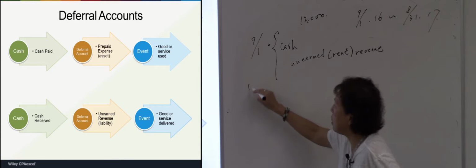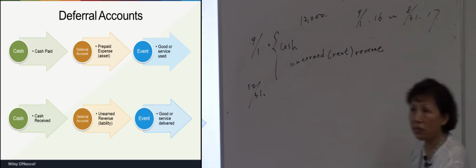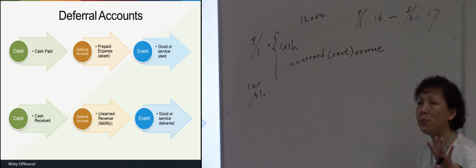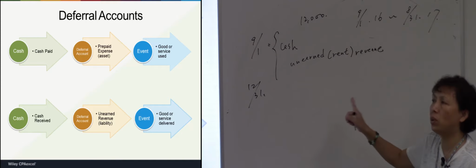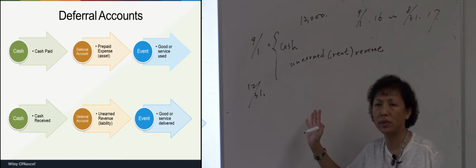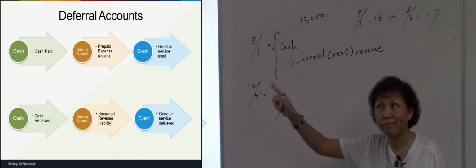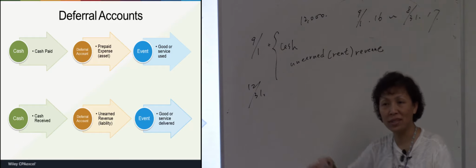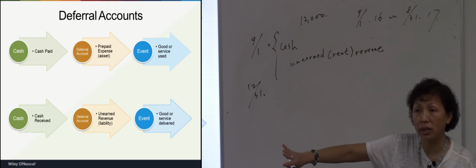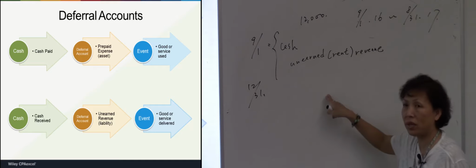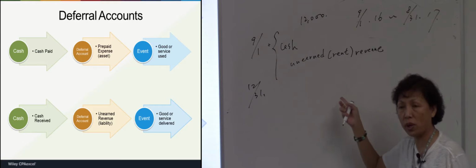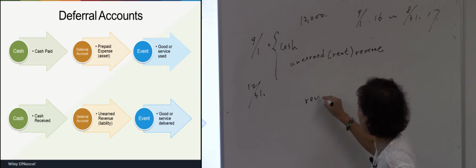And then on December 31st, 4 months have passed, right? After time passes, would the unearned revenue become earned? Yes. Then which side should we record revenue? I showed you the tips: asset and expense in debit; liability, equity, and revenue in credit. So if the revenue is already earned after 4 months, which side should we record the revenue? Credit. So we put revenue in credit.